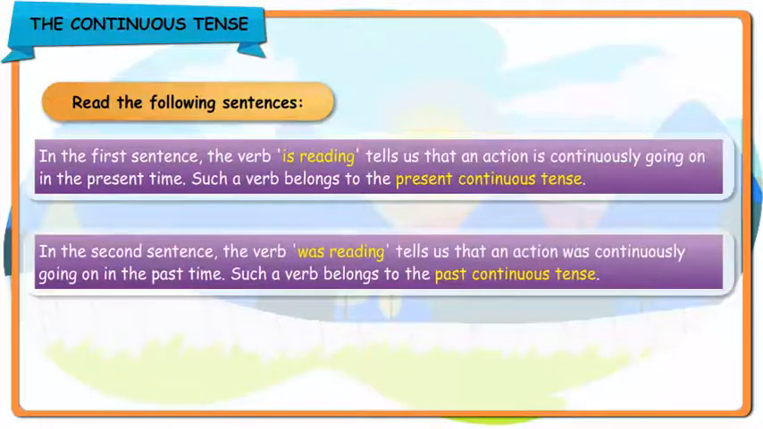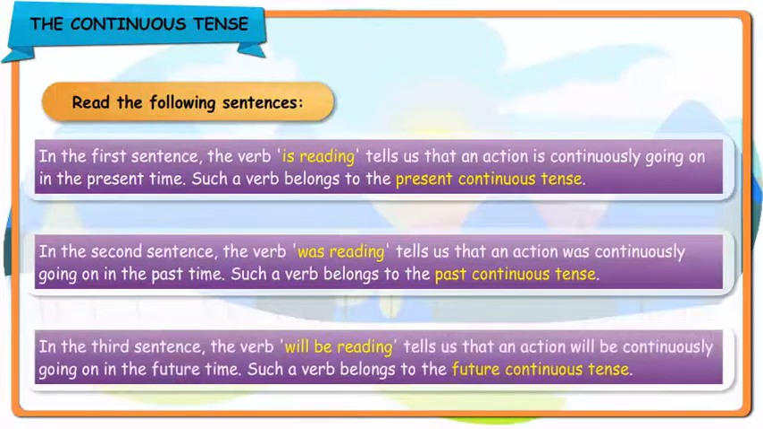In the second sentence, the verb was reading tells us that an action was continuously going on in the past time. Such a verb belongs to the past continuous tense. In the third sentence, the verb will be reading tells us that an action will be continuously going on in the future time. Such a verb belongs to the future continuous tense.